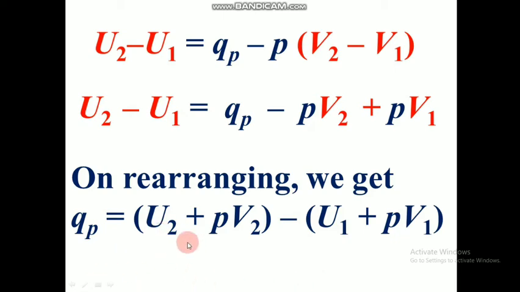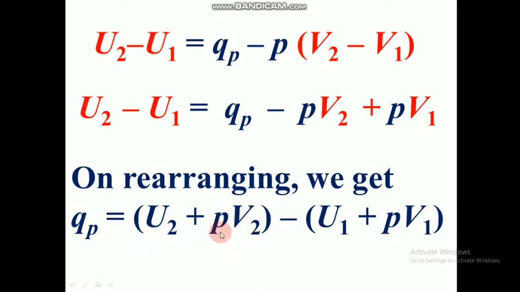So on rearranging, we got this equation, and this term, which is the sum of internal energy and work. In both cases it is the same thing: the sum of internal energy and the product of pressure and volume.